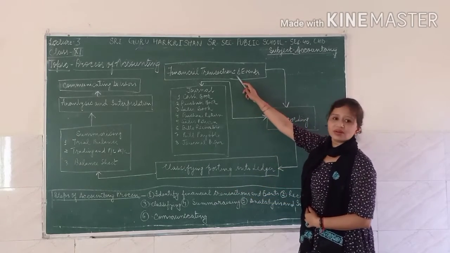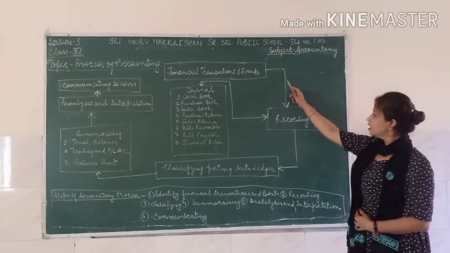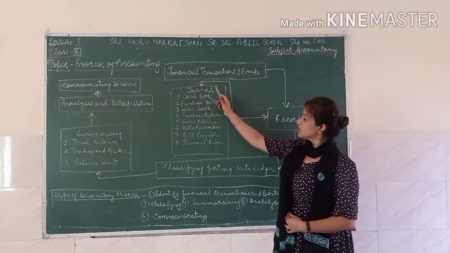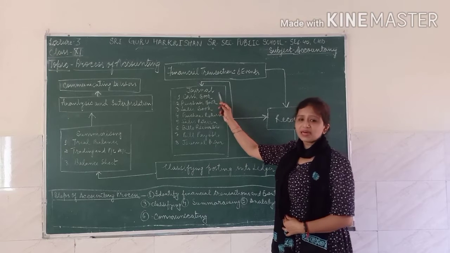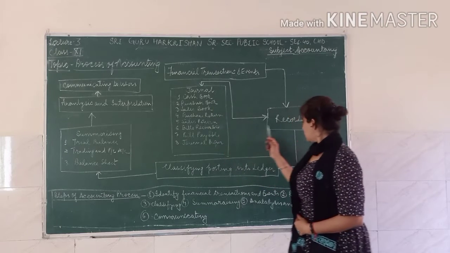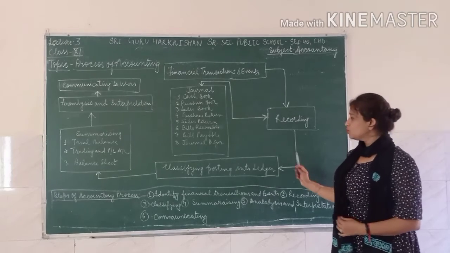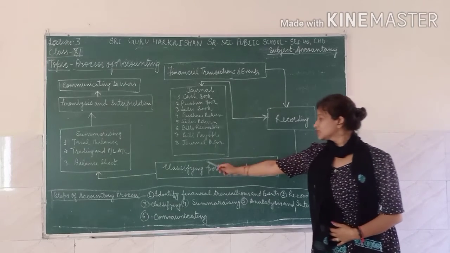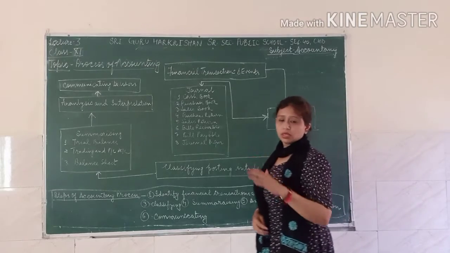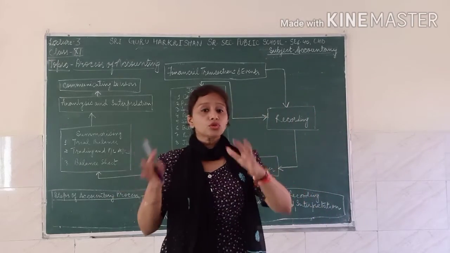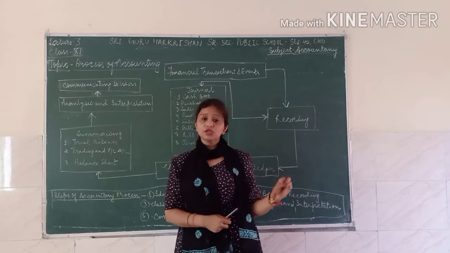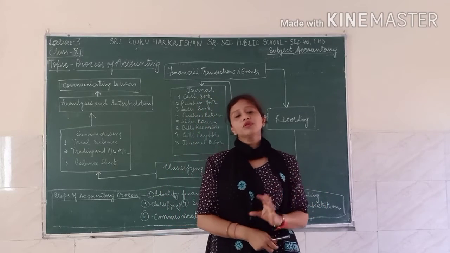First you identify the financial transactions and events, then it comes to recording. Recording you do with the help of the journal, either by the journal or by the substitute books. When the recording is done, you do the classification, classifying by posting into the ledger. So the ledger is a book which is actually called the home of the accounts. Here in the ledger book, every account you will find.